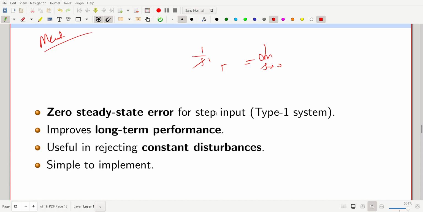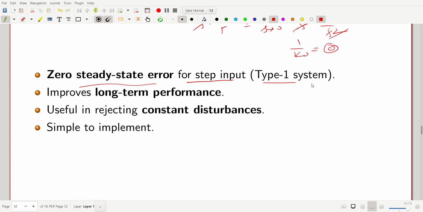I will not go too deep here, and once a related question comes we will explain more. But the point is that for a step input, a type 1 system has zero error. Because of 1/s squared, s cancels out, s goes to 0, so it will be infinite, then 1/Kv gives you 0 error.